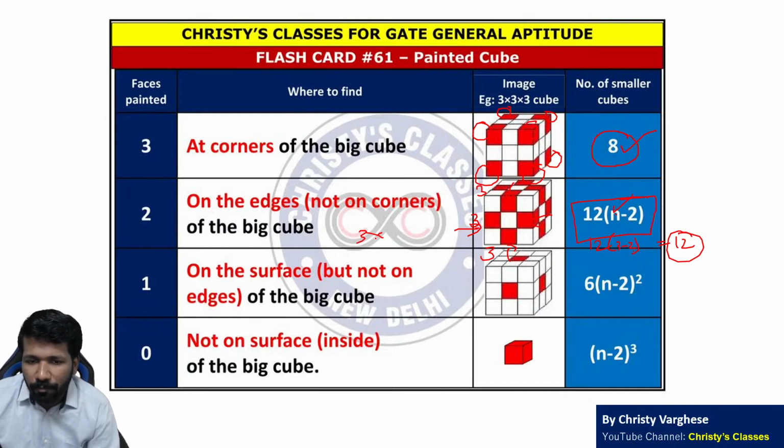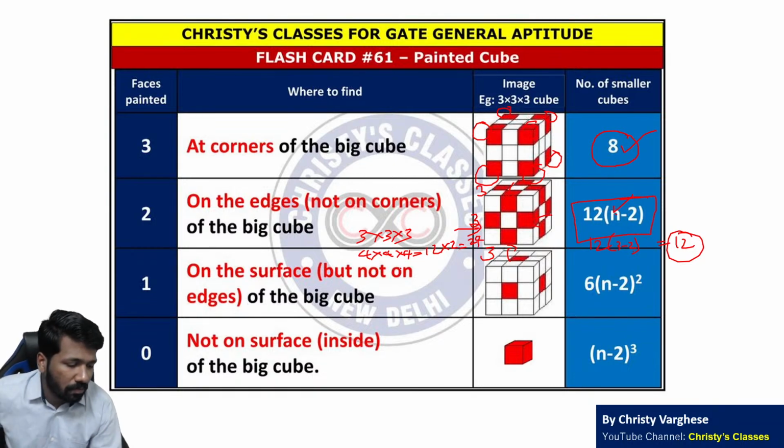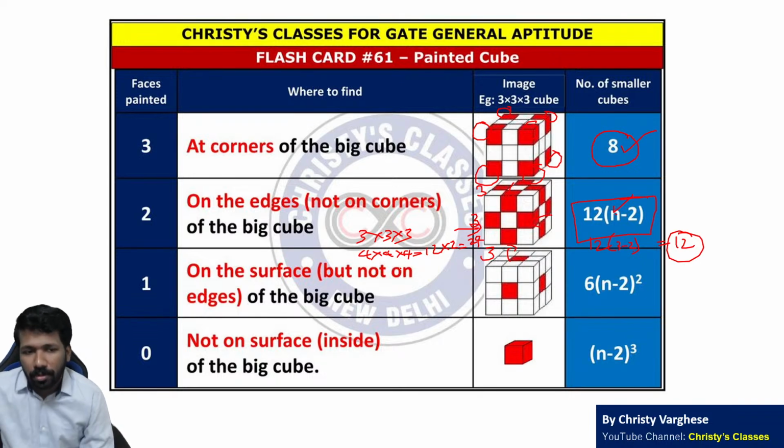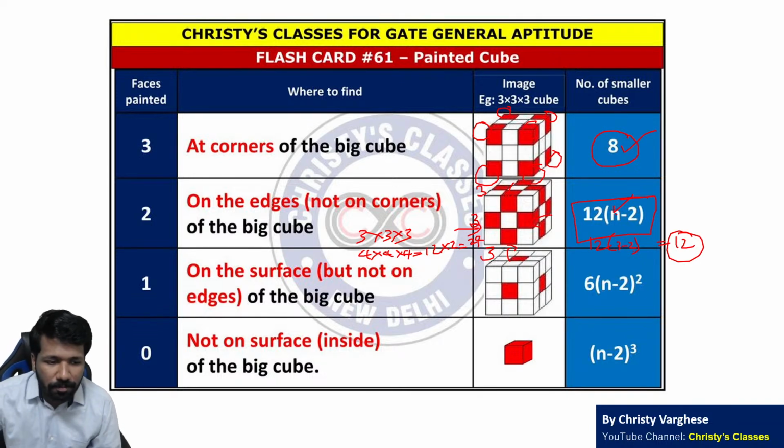If it is 4 by 4 by 4, it will be 12 into 4 minus 2, that is 12 into 2, that is 24. If it is 5 by 5 by 5, 12 into 3, 36 and so on. So that is 2 side painted. Sabko clear hai, I guess. If there is any doubt, please ask.